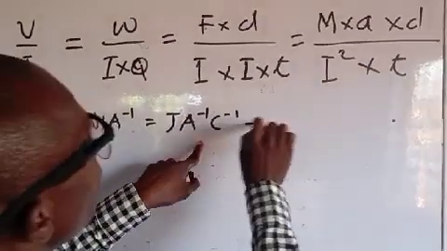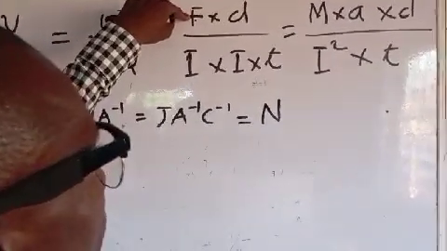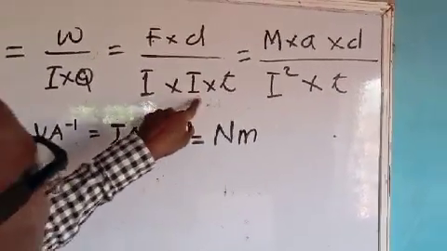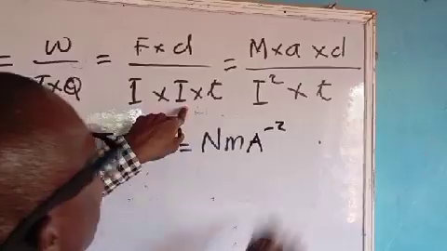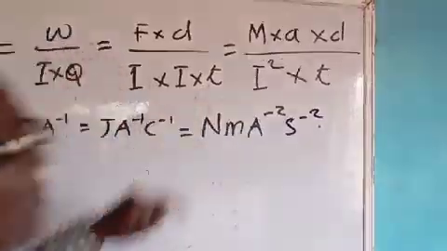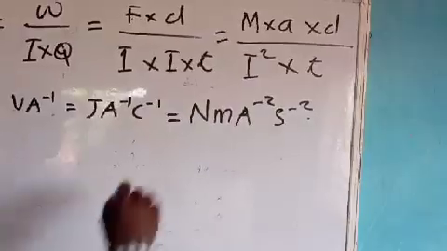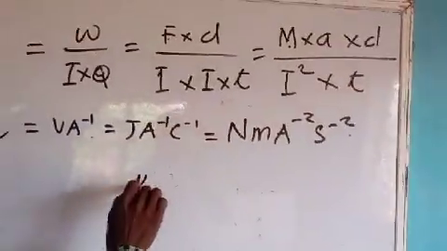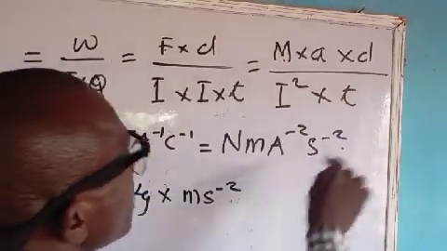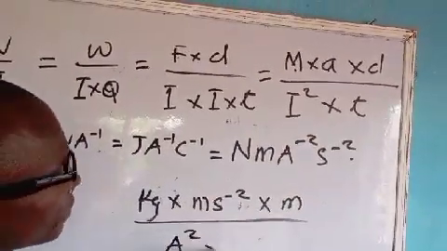We go further now. We have it again as Newton meter, divided by ampere times ampere, which becomes ampere square. When they go up, it becomes per second square. So finally, what is Newton? Newton is mass, kilogram, times acceleration, meter per second square, times meter, divided by ampere square times second.